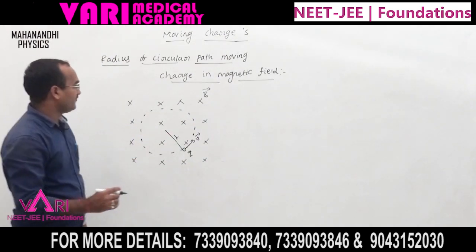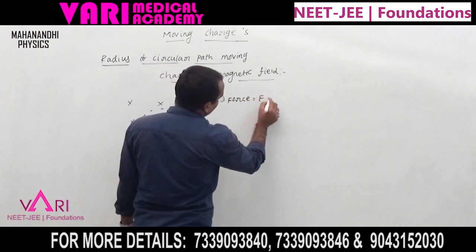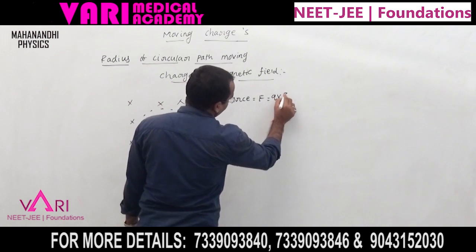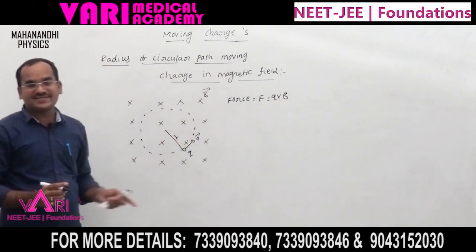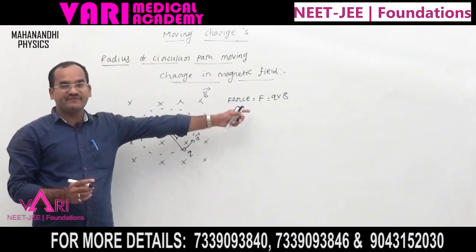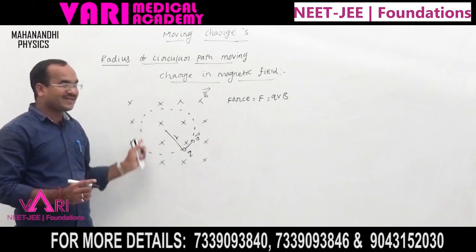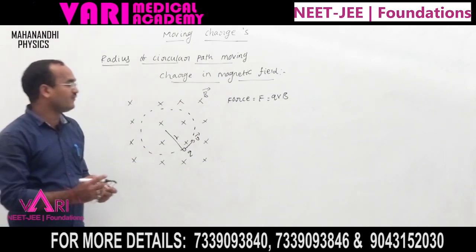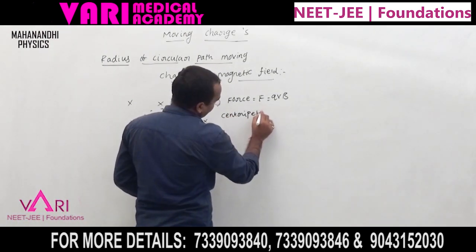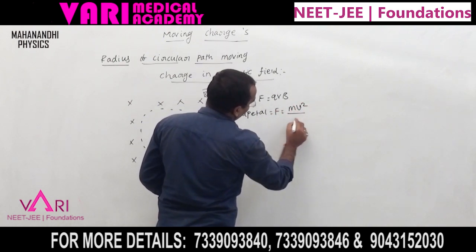First, the force F equals QVB, as we discussed in the previous case. If the charge is moving in a circular path, the centripetal force is F equals mv square by r.